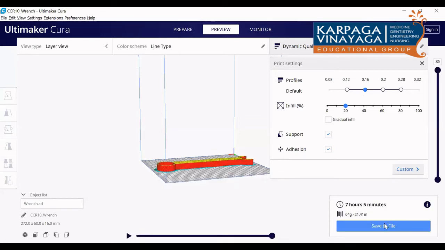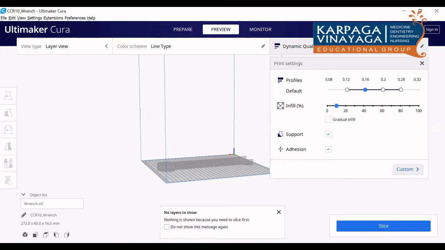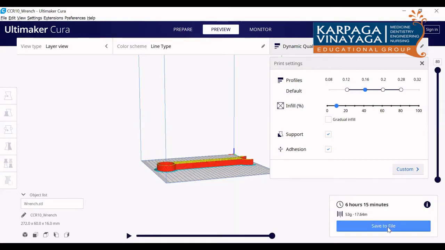Okay, some 15 minutes it got reduced. So again I am giving some less infill here. Again, I am going for slicing. You can see 6 hours, 15 minutes. It all depends upon how much infill you are giving.